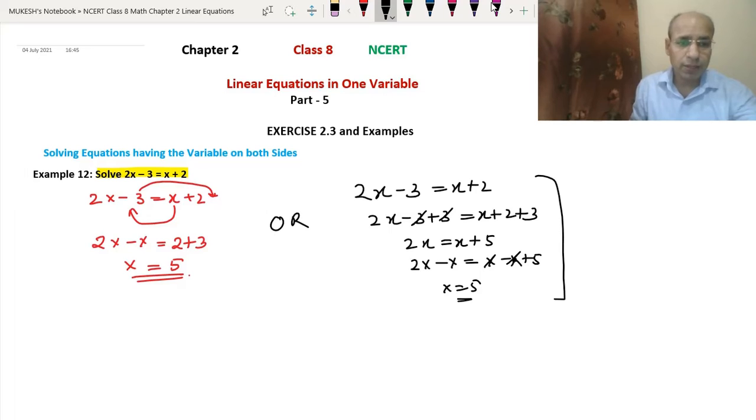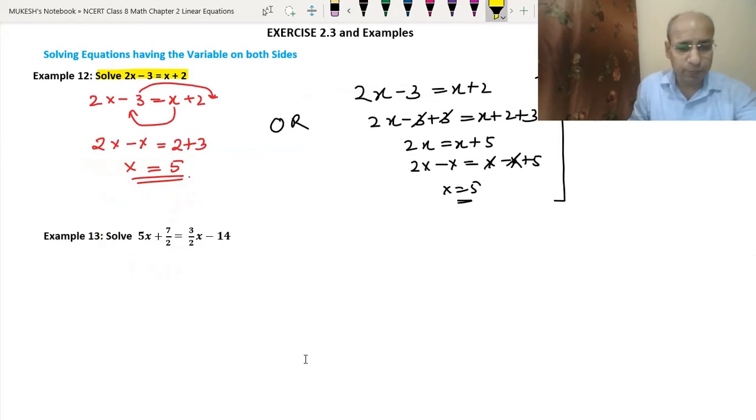Okay. Now example 13. In example 13 we have to solve (5x + 7)/2 = (3/2)x - 14.